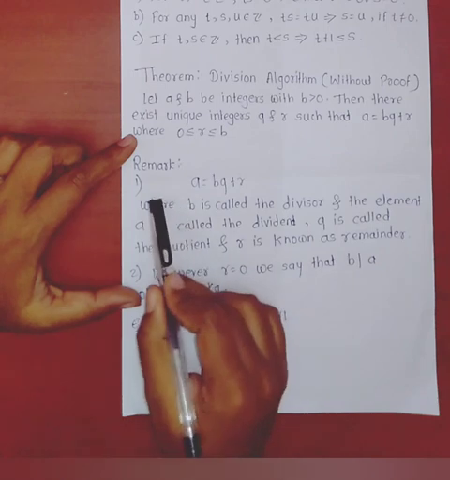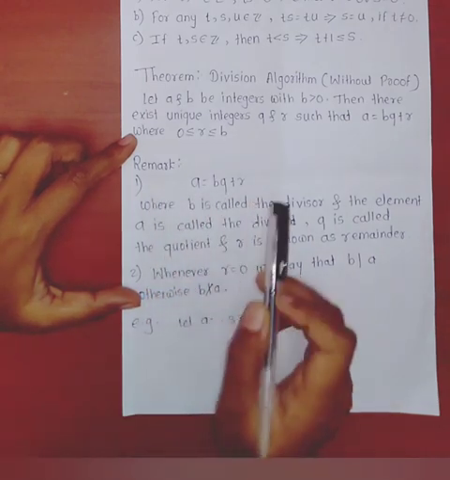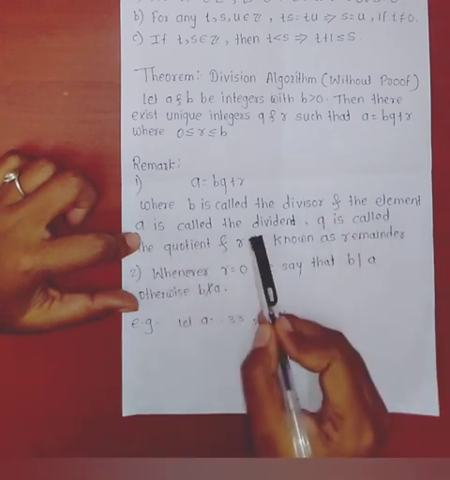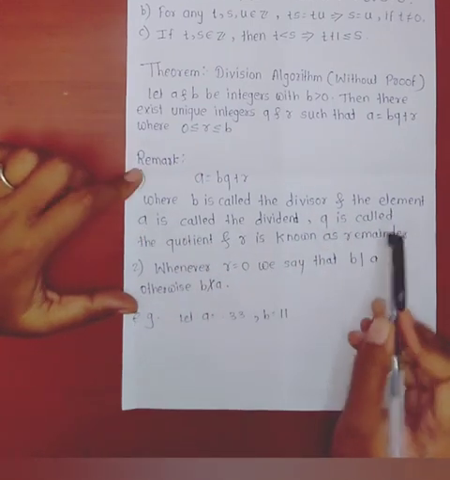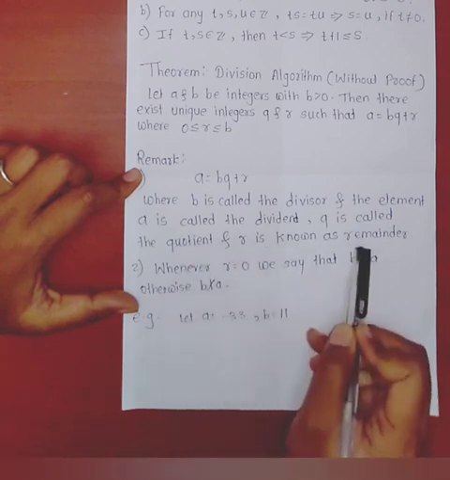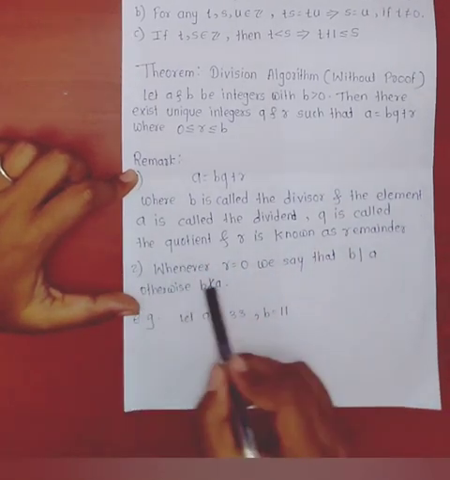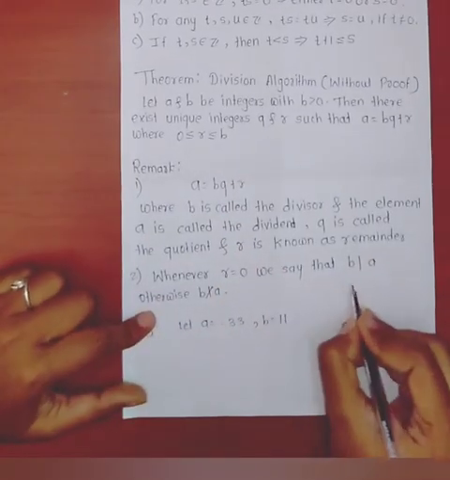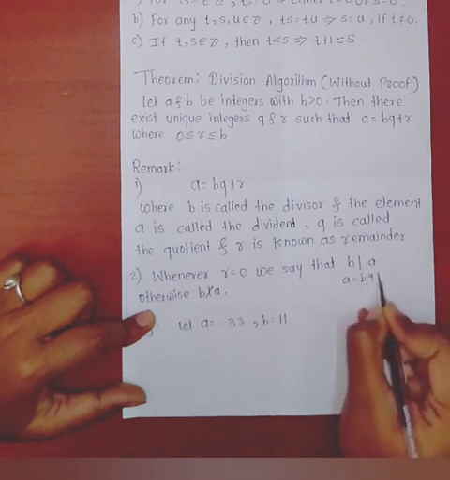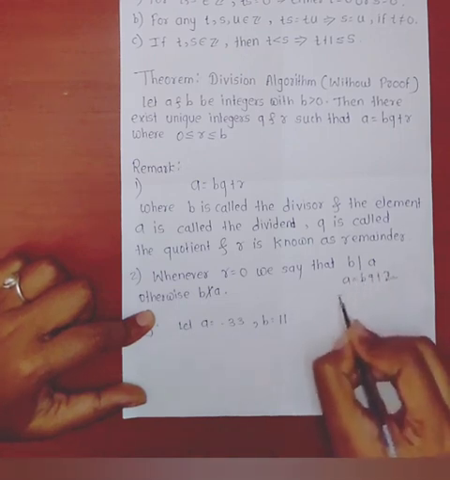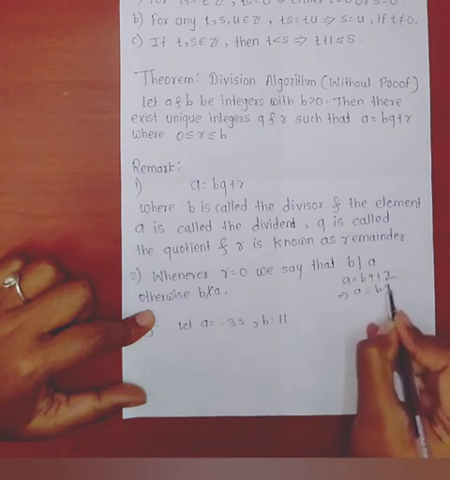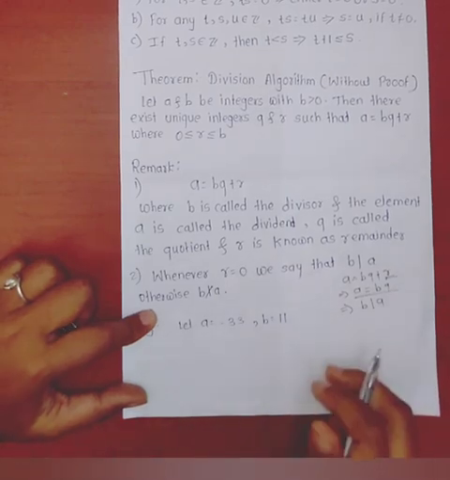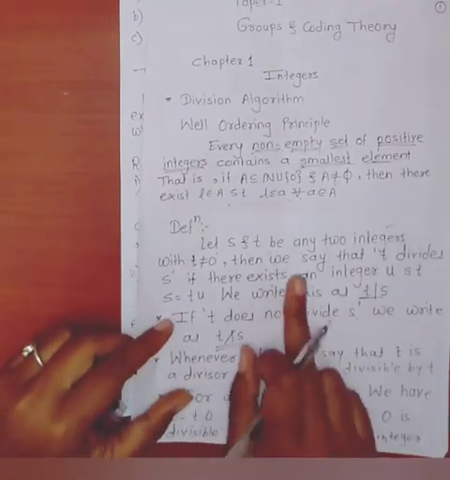Now see the remarks. First remark, a equal to bq plus r, where b is called the divisor and a is called the dividend. q is called the quotient and r is known as the remainder. Second, whenever r equal to 0, we say that b divides a. How? a equal to bq plus r, and r is 0, so this can be written as a equal to bq, and by definition b divides a.